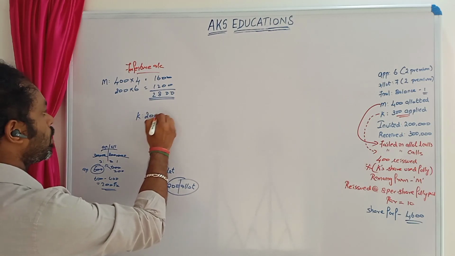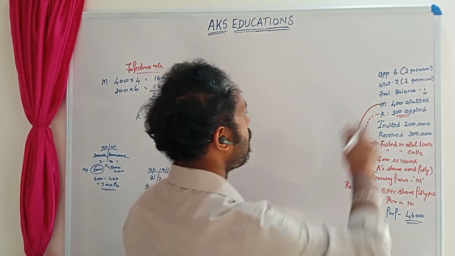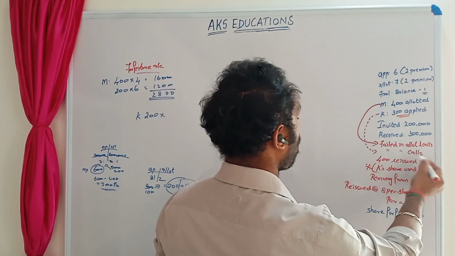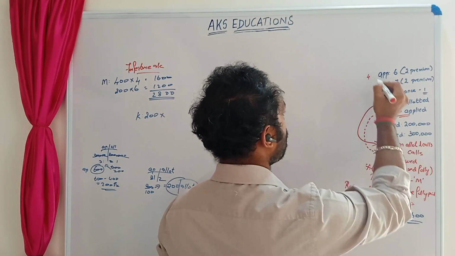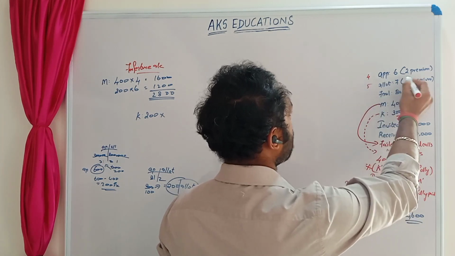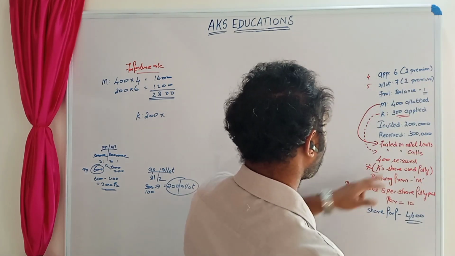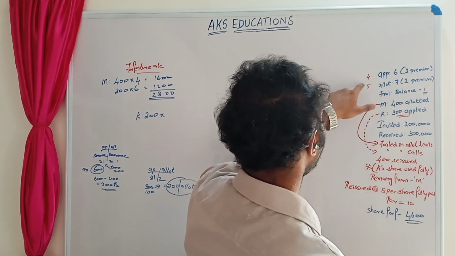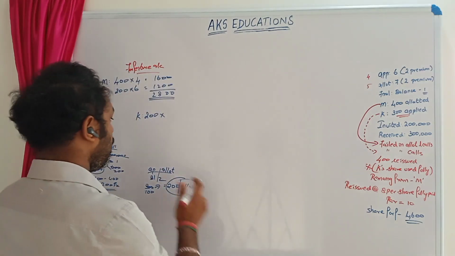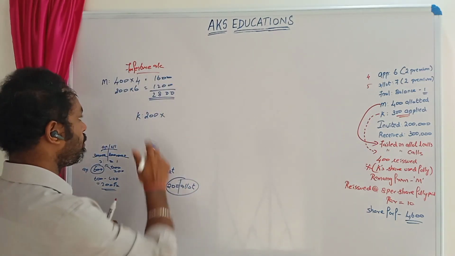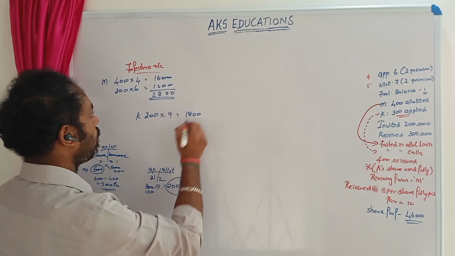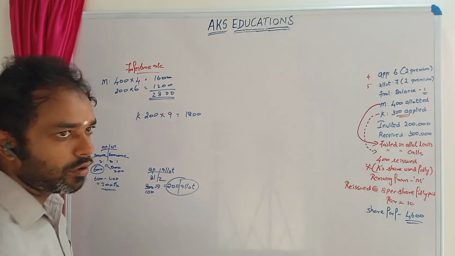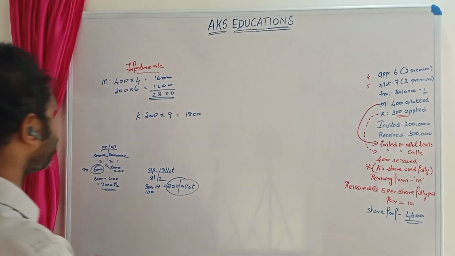So 200 into how much she has paid, we'll see. So she failed in calls. So obviously application she would have paid. So paid 4, here paid 5 because I'm not taking premium into consideration. Okay, final call she didn't pay. So 4 plus 5, it is 9 rupees. So 9 twos are 18. Okay, 1800. So till here I hope it is clear, right?